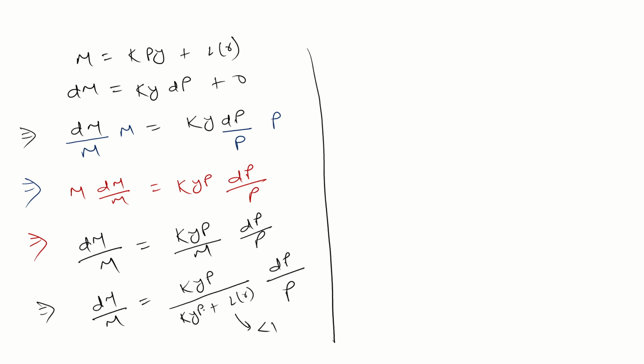So if you multiply here, what will you get?